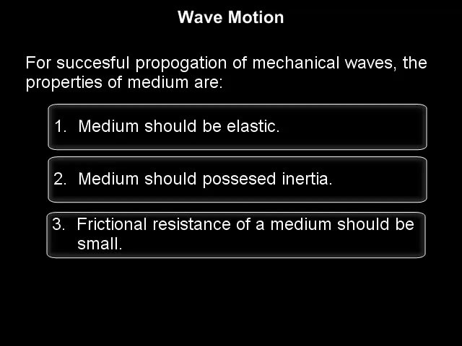And number three, the frictional resistance of the medium should be small so that less energy will be wasted in overcoming it. Remember that frictional resistance need not be zero, otherwise the waves will never die out. It should be minimum so that less energy will be wasted in overcoming the friction and more energy will be conveyed to comparatively greater distance.